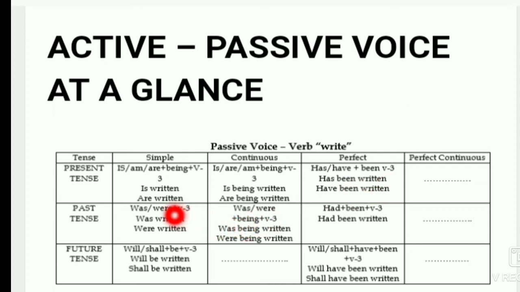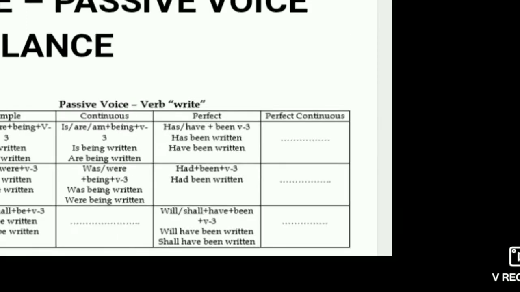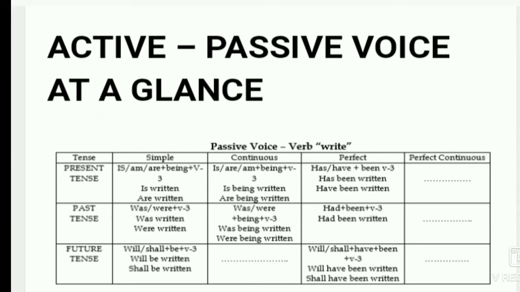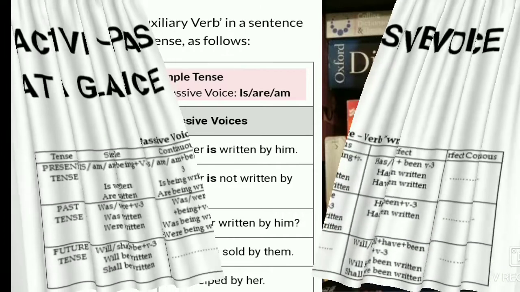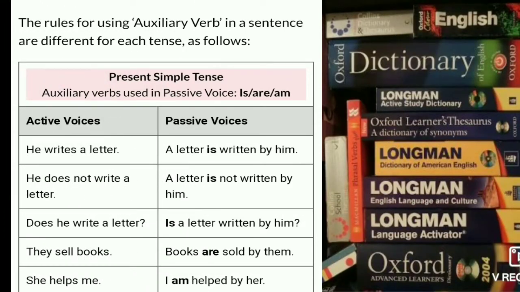And in the past tense, was/were is used and verb 3. Past continuous: was/were plus being and verb 3. In the perfect tense: had been plus verb 3. In simple future: will/shall plus be plus verb 3. Future continuous is not changed, and future perfect is will/shall have plus been plus verb 3. Here we know about the structure. And here I have written a sentence of the simple present tense and how it is changed into positive, negative, and question sentences.